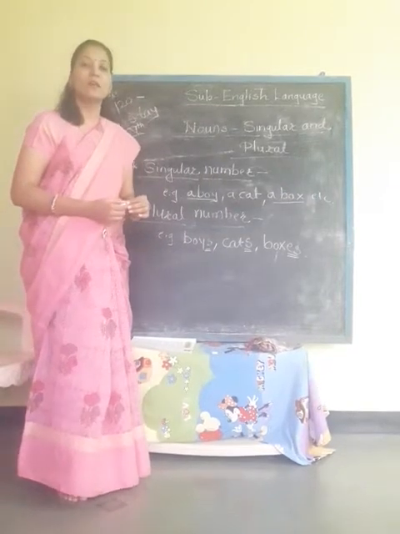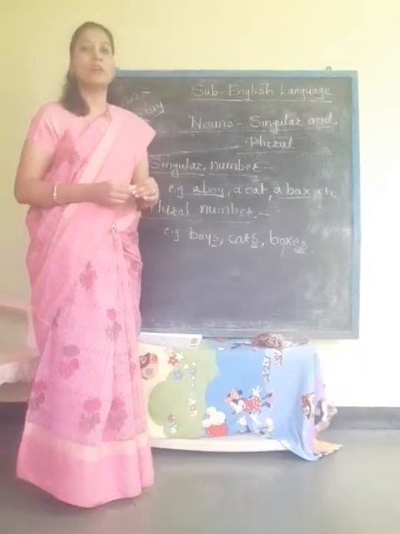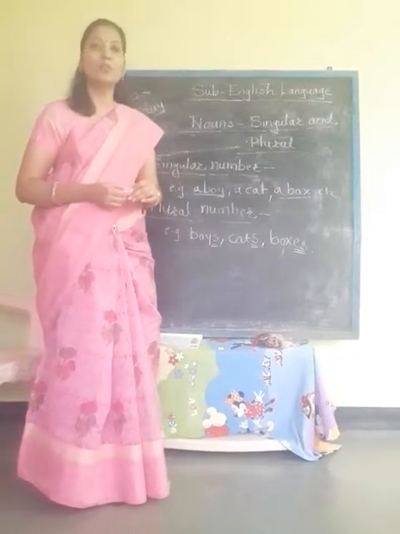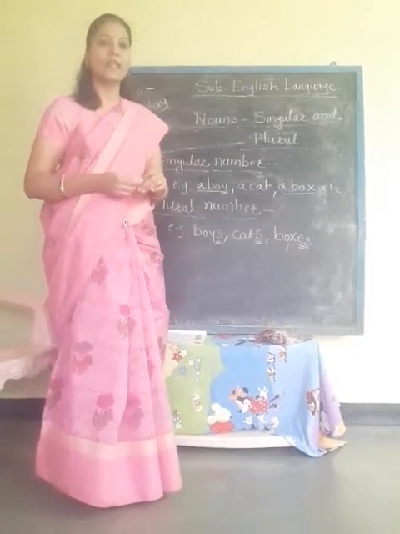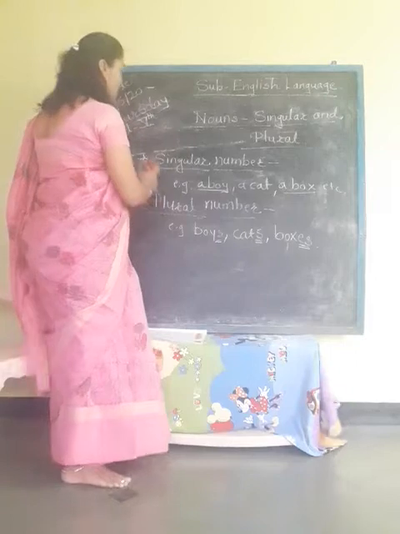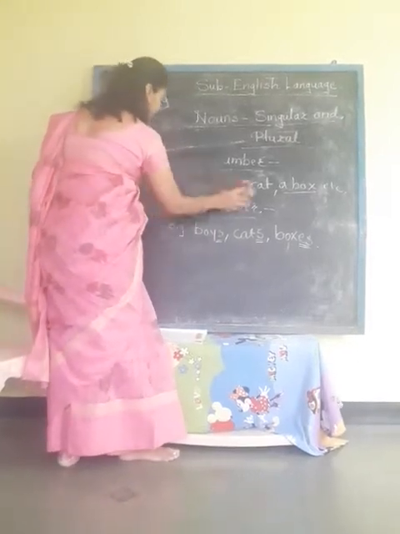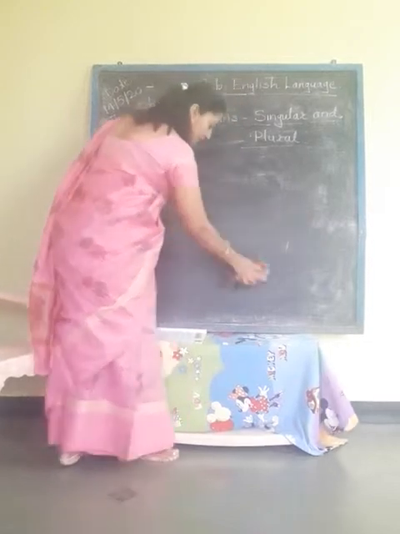Now students, there are certain rules that we have to follow while changing singular nouns to plural nouns. And which are they? We are just going to see right now. So here I am rubbing the blackboard. Now listen carefully.